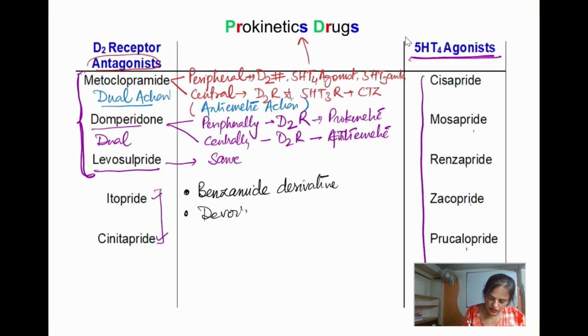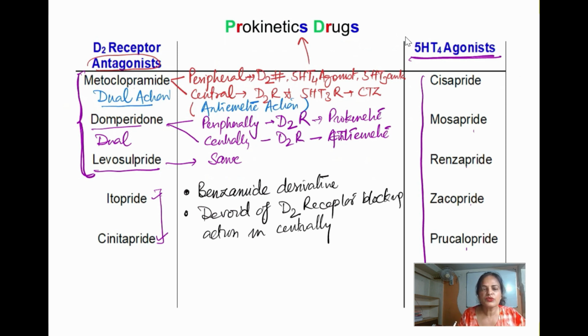They are devoid of D2 receptor blocking action centrally. There is no central D2 receptor blocking action seen with this group of drugs.